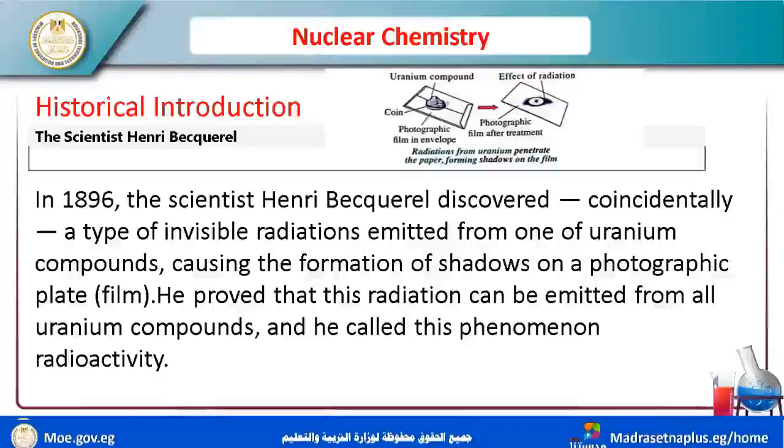You can't see these radiations, but you can detect them by using a photographic film or other devices. The photographic film is wrapped in envelopes, and after the radiations are transmitted, they are detected on the photographic film.